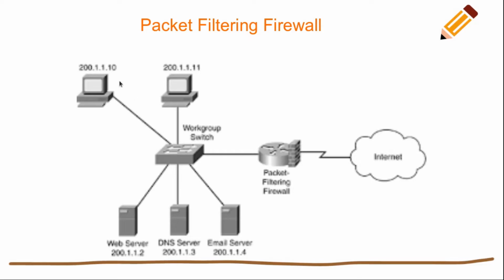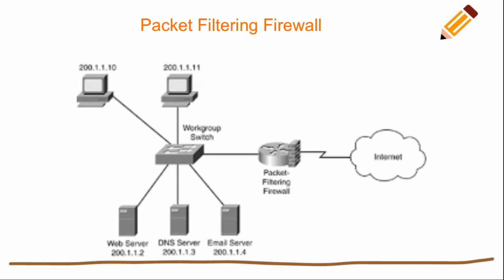That is part of a checksum. So here you need to check that the firewall only checks the IP address and port number. IP address in the sense it has a list of IP addresses which are legal or secured. If it finds any IP address or website that is not secured, it will certainly block that IP address. So the packet filtering firewall only checks the IP address and port number.